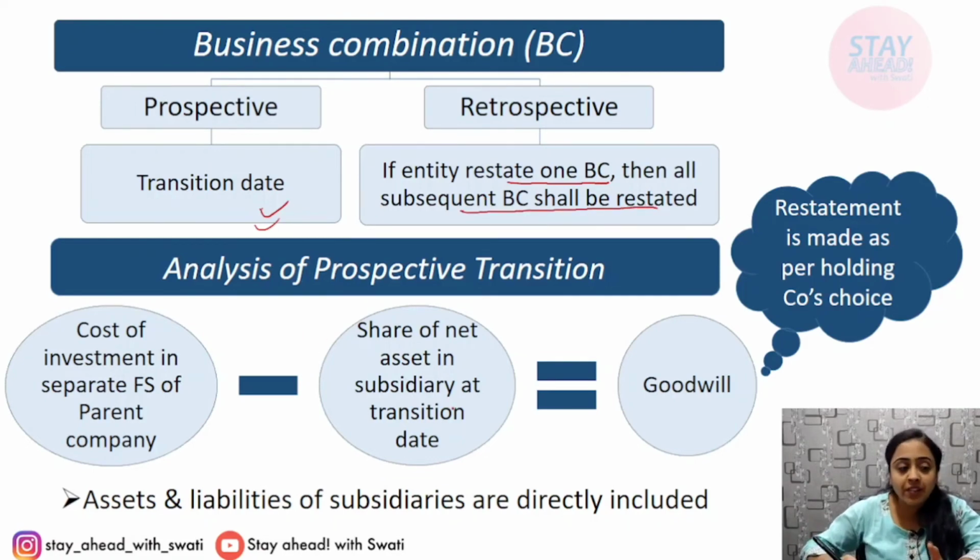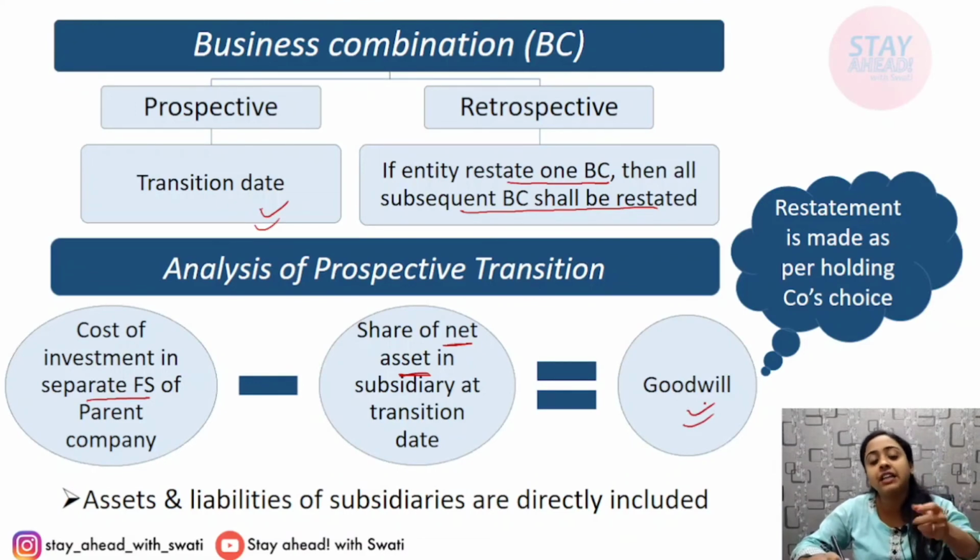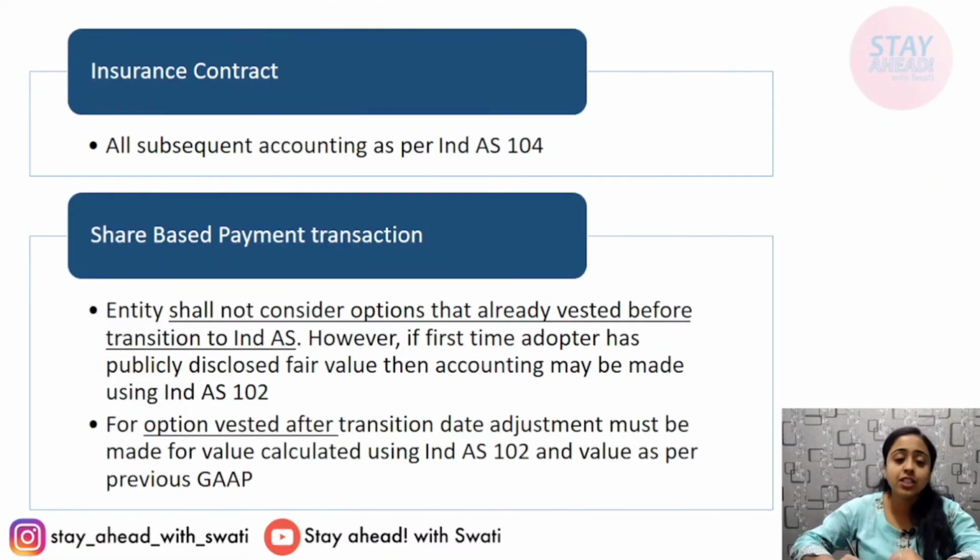Analysis of prospective transition: cost of investment in separate financial statements of the parent company minus the share of net asset that it has in the subsidiary. The difference will be considered as goodwill. Assets and liabilities of subsidiaries are directly included. Insurance contract, you have to follow Ind AS 104 for that. For subsequent accounting, share based payment transaction.